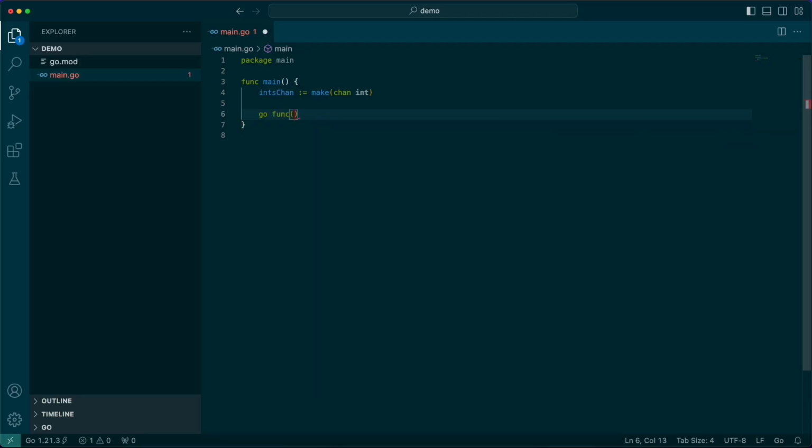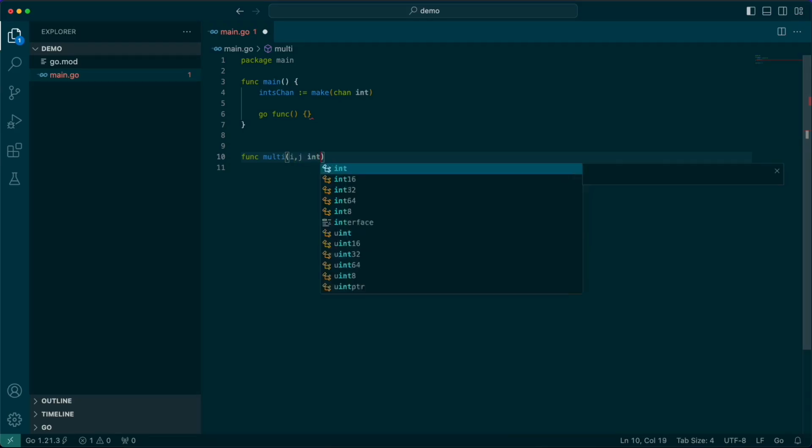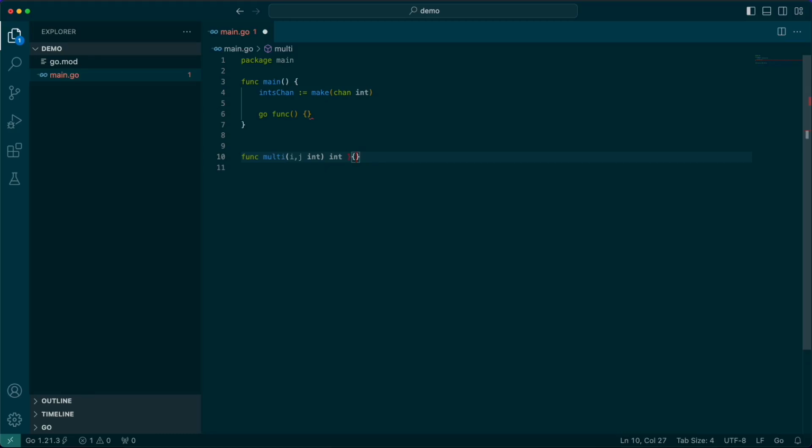And we can imagine that we can initiate a go func, and what this does is it says run this function. We're going to run an anonymous function. Let's not run an anonymous one. Let's make one called multi, and it will take in 2 integers and it will return an int. And all this function will do is return i times j.